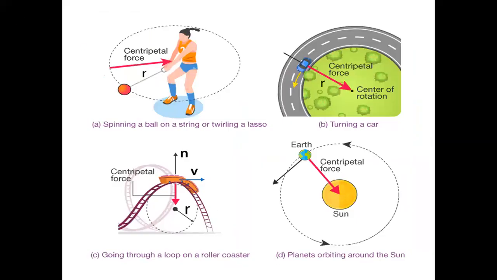From this picture, you can understand that the ball is applying force on the string and the ball is rotating. That's why the force is toward the center. So this force is known as centripetal force. And if this thread breaks, the ball will sweep away. Why? Because of the centrifugal force.